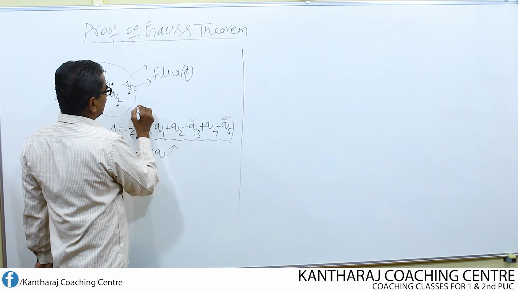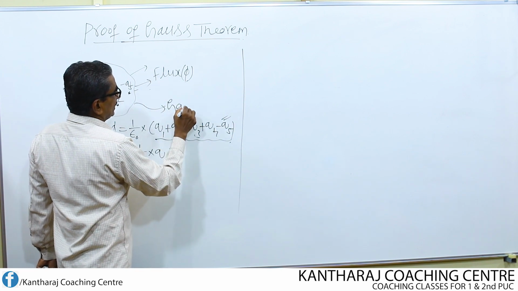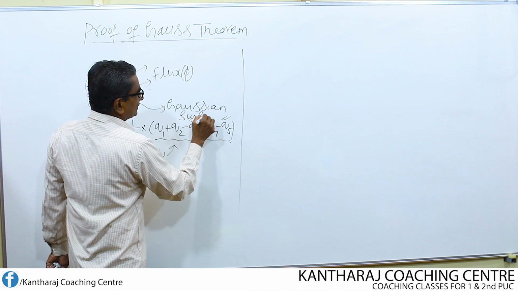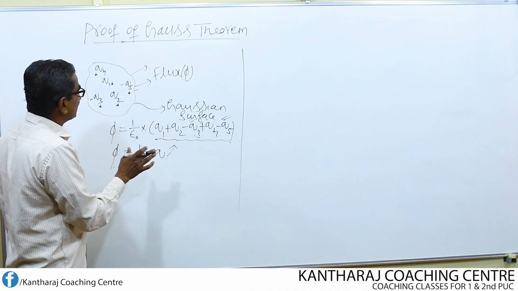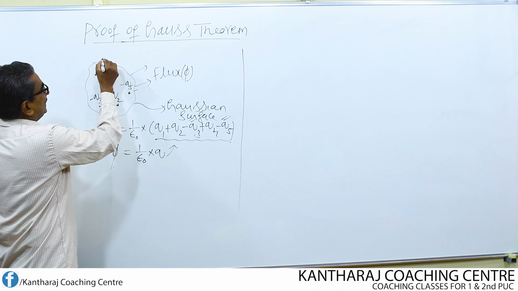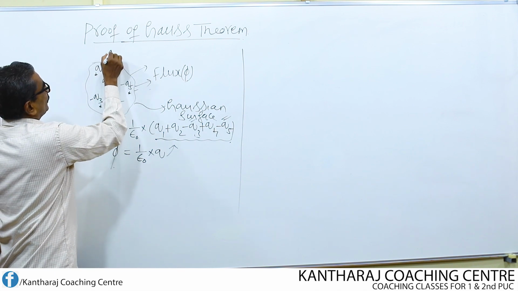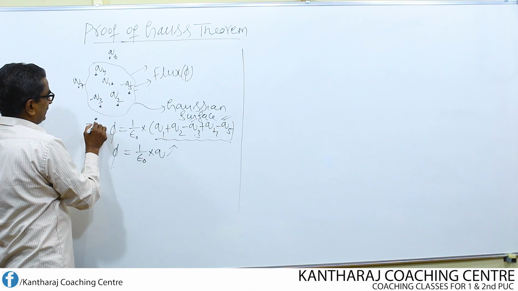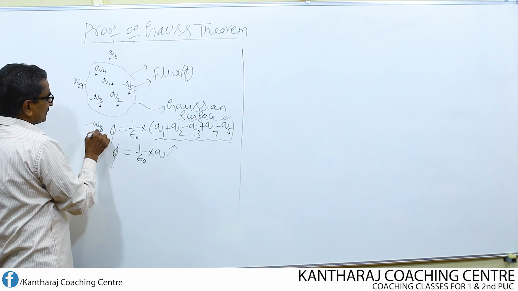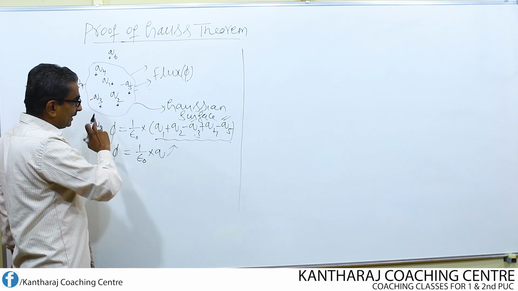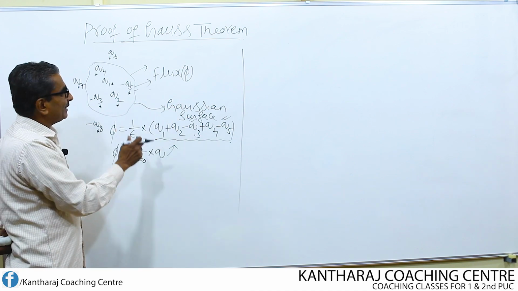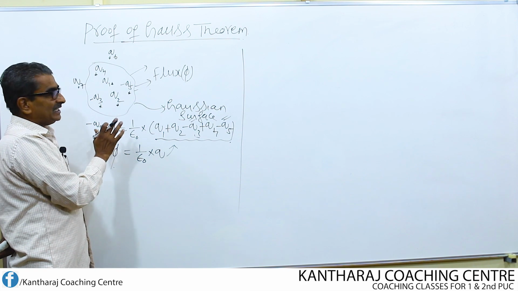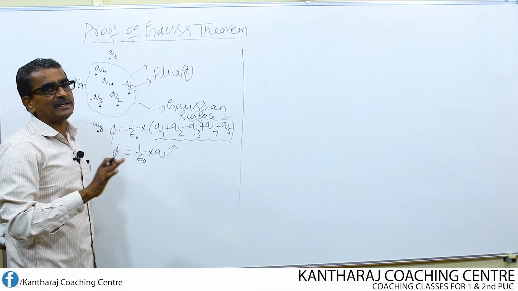So this is, if I consider this as flux, this is the Gaussian surface. And we know very well that Gauss theorem can be applied only for the charges present inside the surface. If there are charges like this, say for example Q6, Q7 and Q8, then while applying the Gauss theorem, we do not take the charges which are present outside the Gaussian surface. Only those inside the Gaussian surface should be taken.